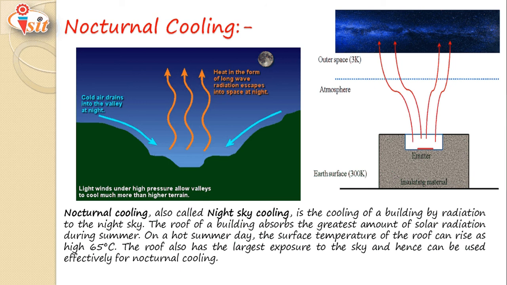The roof of a building absorbs the greatest amount of solar radiation during summer. On a hot summer day, the surface temperature of the roof can rise as high as 65 degrees centigrade. The roof also has the largest exposure to the sky and hence can be used effectively for nocturnal cooling.